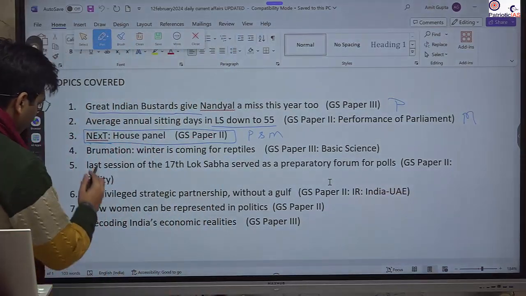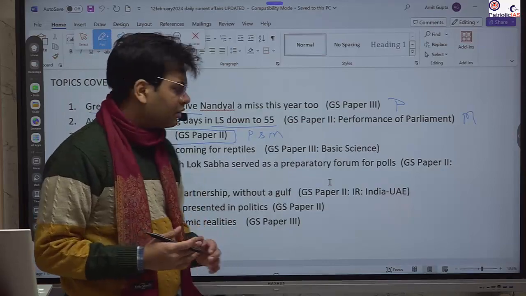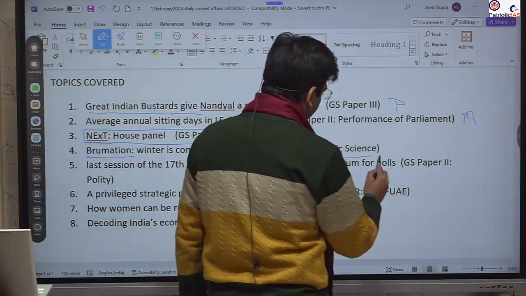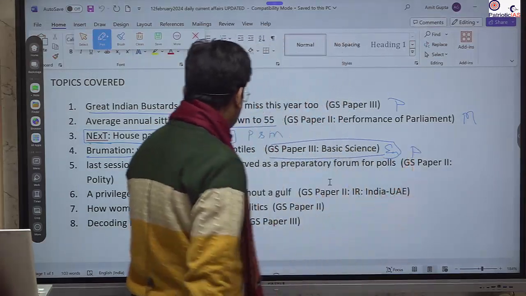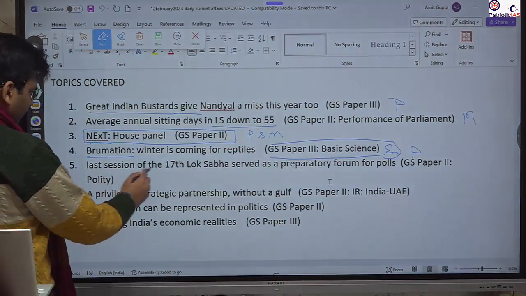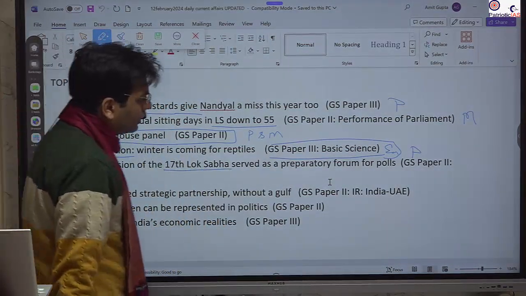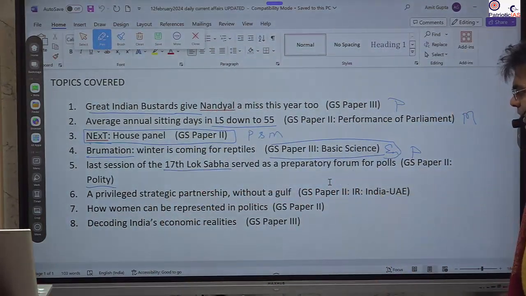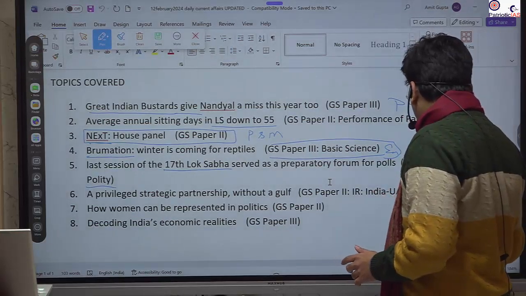After that we will know the basics about brumation. It is like hibernation, so this could be part of GS paper 3, basic science as well as environment. Environment is also relevant from a prelims perspective. Again, the performance of the Lok Sabha we will study there, which is covered on the editorial page. After that there is a very detailed analysis of the India-UAE relationship, which is very important from the mains perspective.